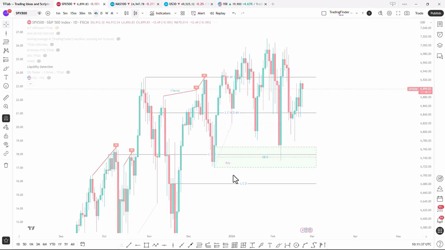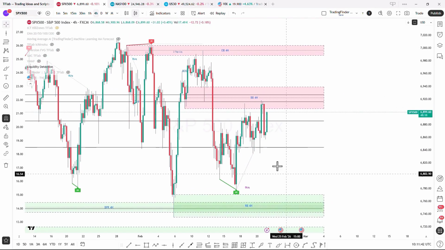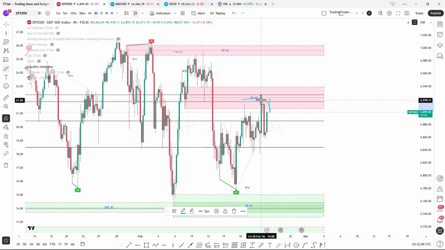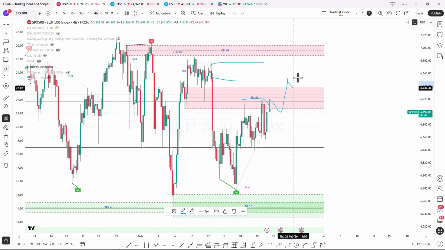By analyzing the S&P 500 symbol on the 4-hour time frame, we observe a downward price movement. We can see it. During the Asia session, this was accompanied by selling pressure, and eventually, near the London session, with buying pressure, it started moving upward, and it is predicted that the price will continue to rise. It is expected to collect liquidity on the buy side. If this upward movement is accompanied by bullish displacement candles and closes above the swing highs at the 6,918 level, it can continue its bullish trend and eventually enter an order block zone at the 6,950 level. After that, it could enter a bearish phase.